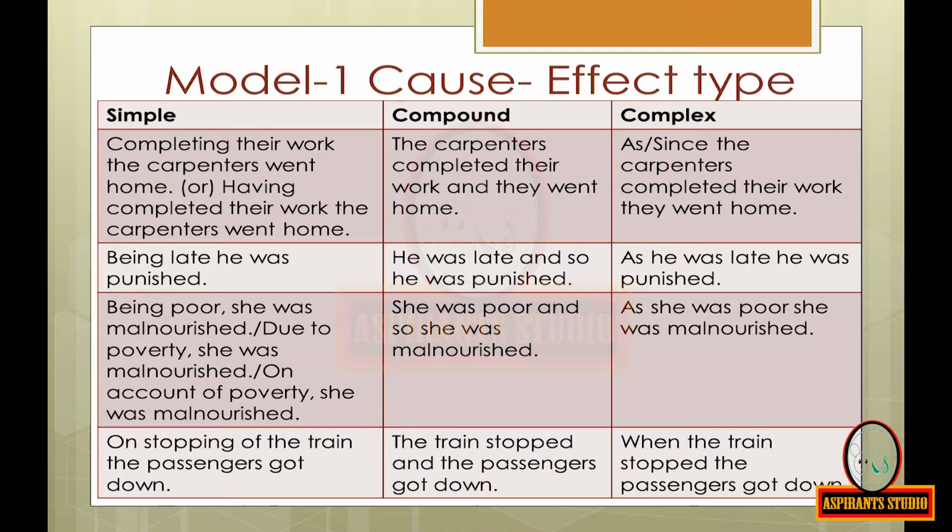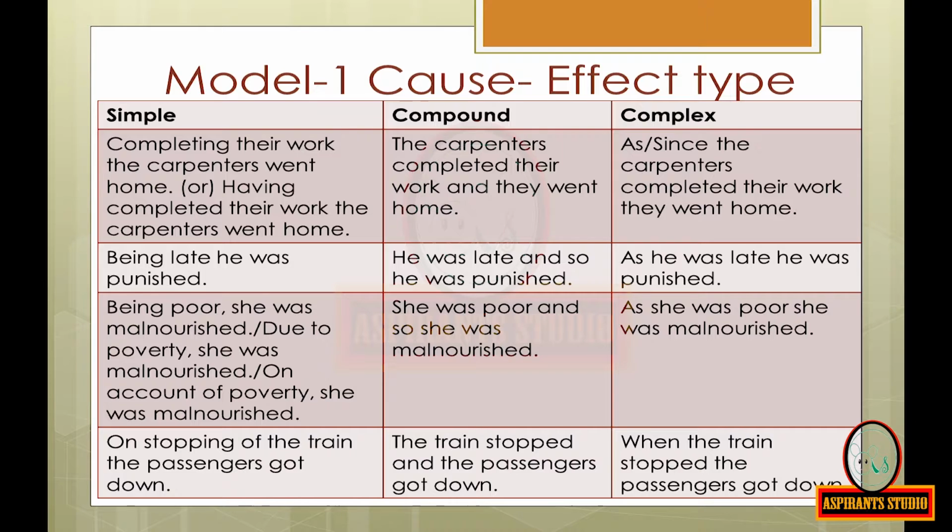You can see the coordinating conjunction 'and' here, and you can see that this sentence can be split up into two simple sentences: the carpenters completed their work, they went home. Now the complex sentence: as the carpenters completed their work, they went home. Otherwise, you can also write, since the carpenters completed their work, they went home.